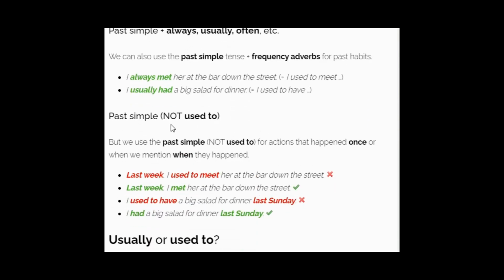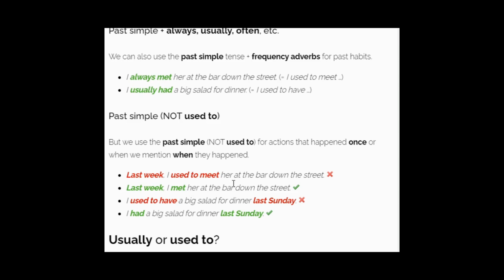We use past simple tense, and we don't use "used to" when the action happened once or when we mention when it happened. We don't use used to. If the action or event happened only one time, only once, to describe when that thing happened, that time we use past simple tense.